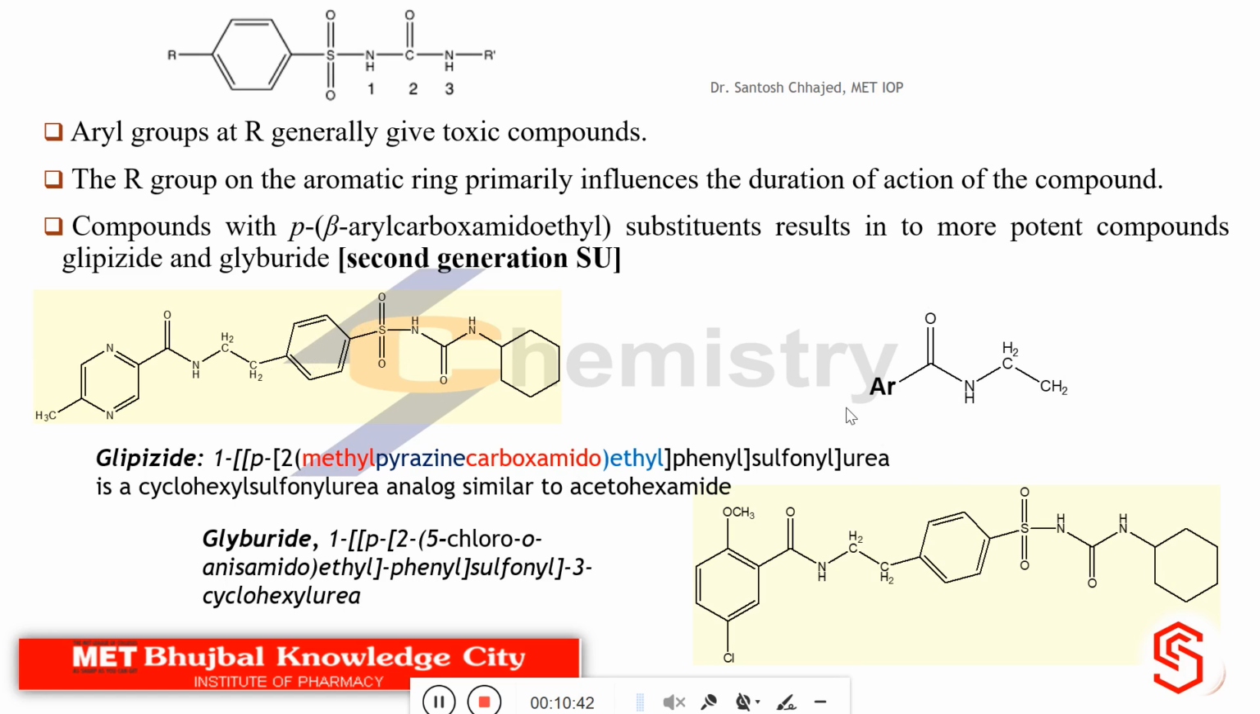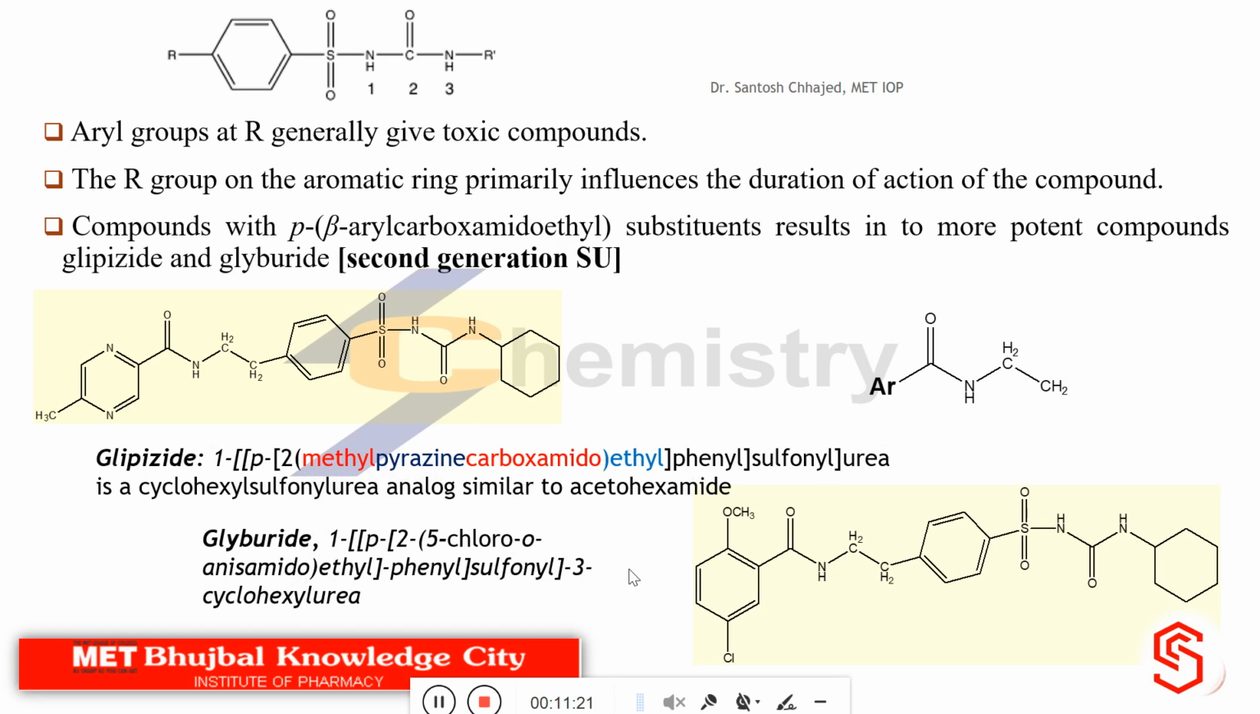So in second generation we have to understand this part will be common at R, and based upon the nature of the terminal ring different compounds are there. So one compound, that is glipizide, does contain methyl pyrazine carboxamidoethyl phenyl sulfonyl urea. So when you try to memorize glipizide, you have to remember this portion. As we already learned, this portion is already there in second generation, and in addition to that, methyl pyrazine is there. This is how you can memorize.